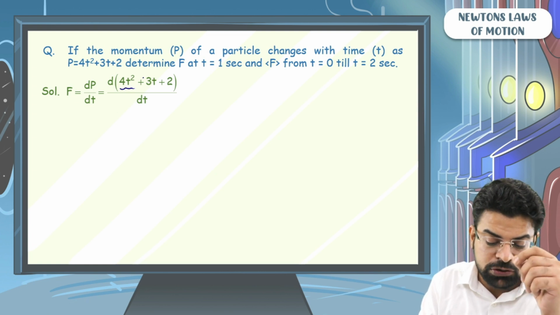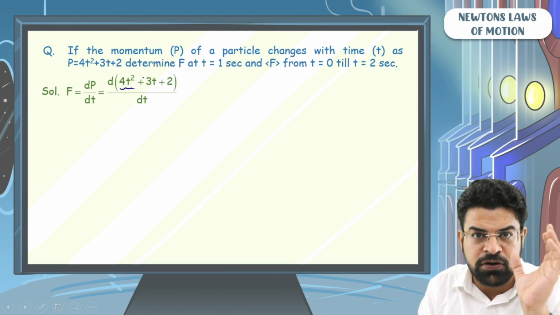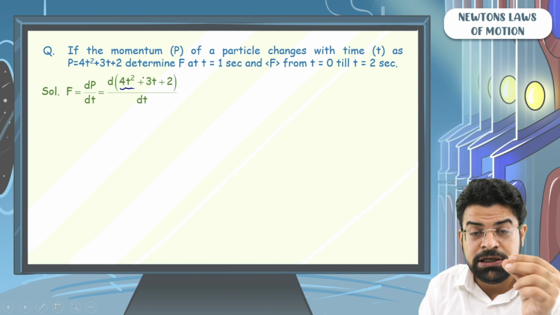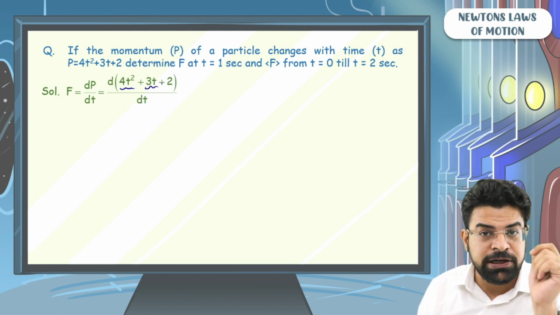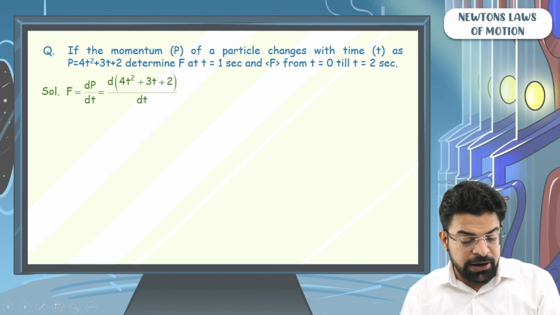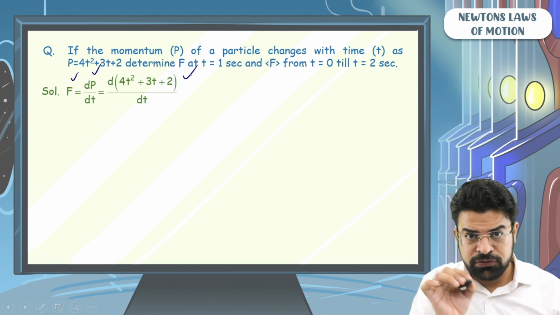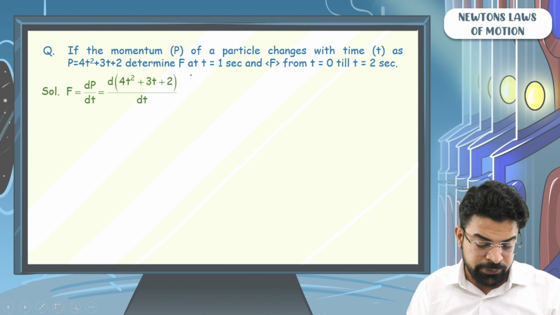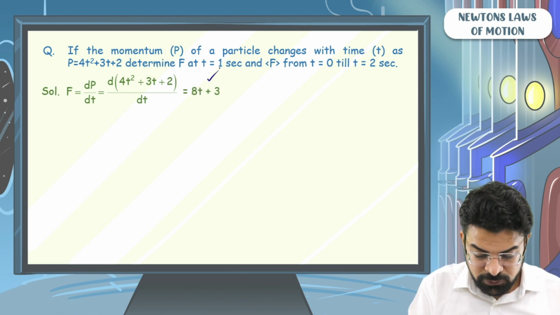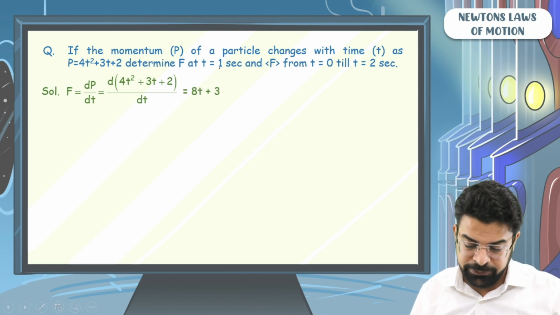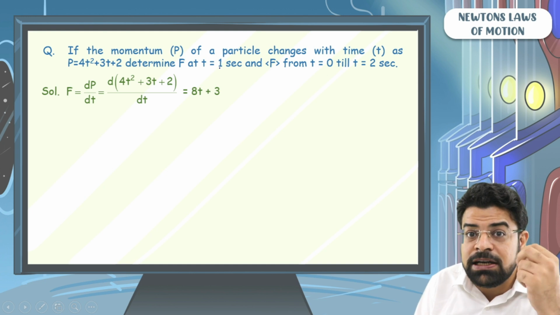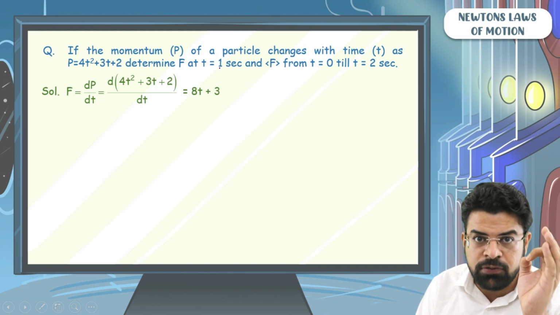Differentiation of 4t square gives you 4 times differentiation of t square, that is 4 times 2t, that is 8t. Differentiation of 3t gives you simply 3. So when you do force equals dp by dt, the rate of change of momentum with respect to time, you get that force comes out to be 8t plus 3. Now you know the force at any time t.